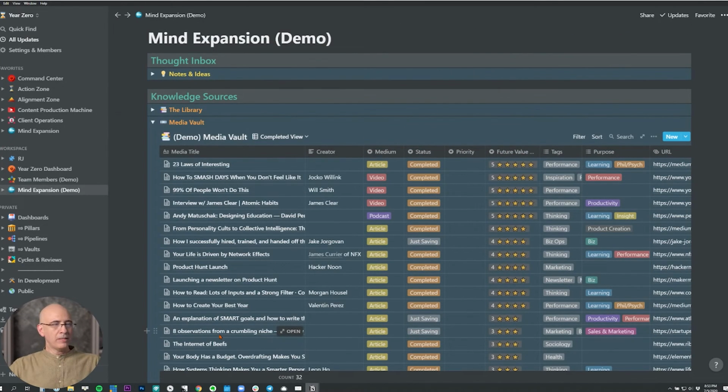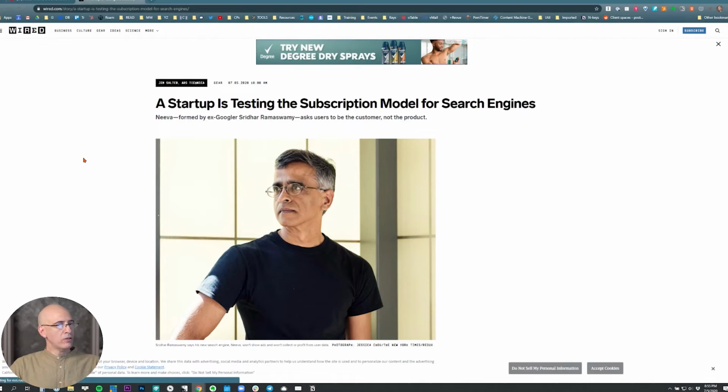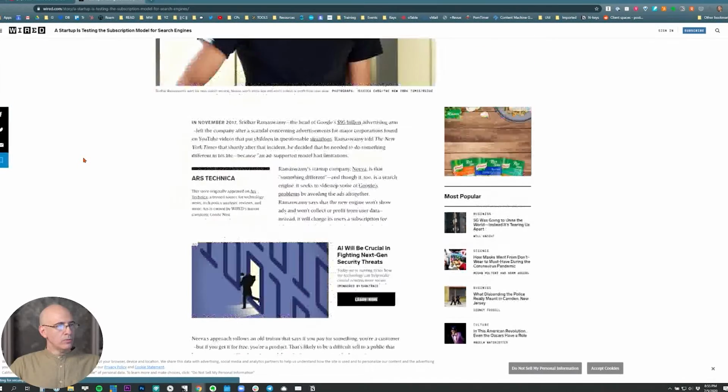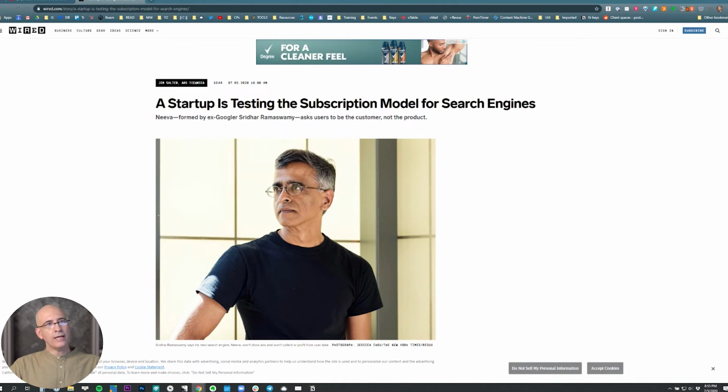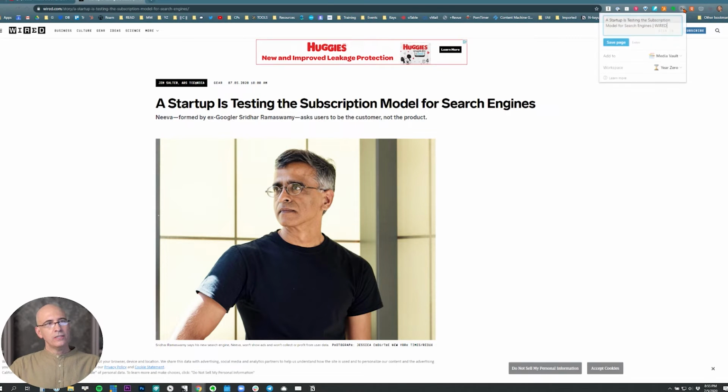So now I'm going to show you the web clipper just so it's clear how to bring articles and videos into this vault. So here we have an article in Wired. Just any article will work the same. You will have installed the Chrome extension for Notion. This is the Notion web clipper, very similar to the Evernote clipper, but it's got one element that I actually find much better. So I'll show you why I prefer that part of the web clipper in Notion.